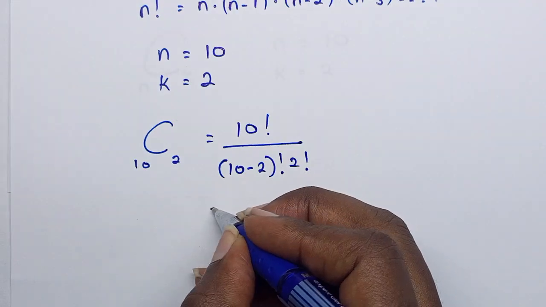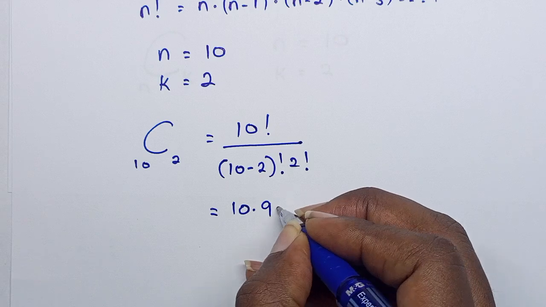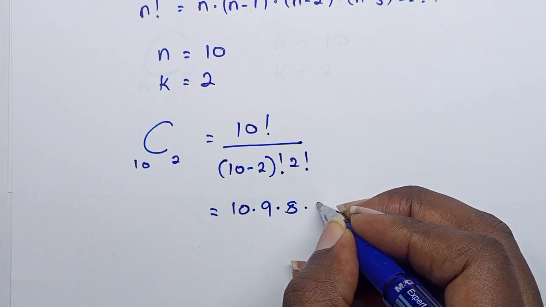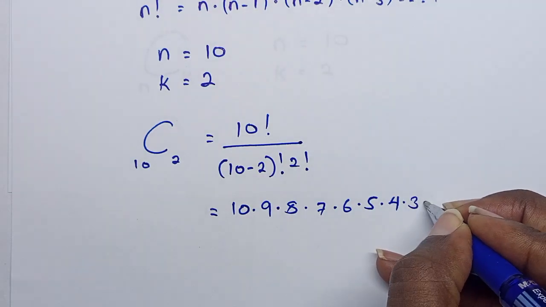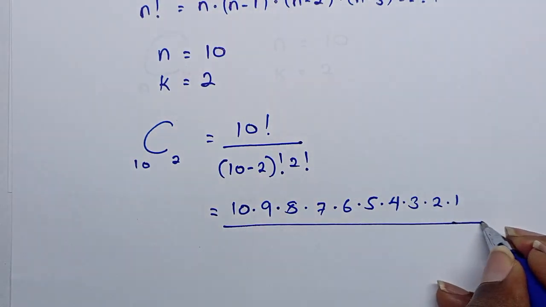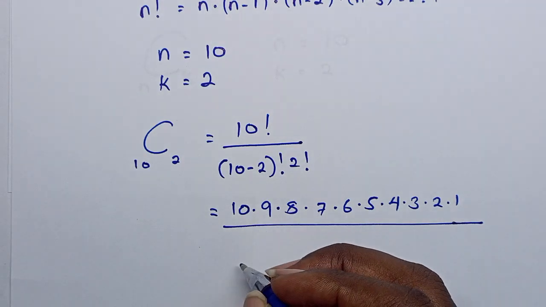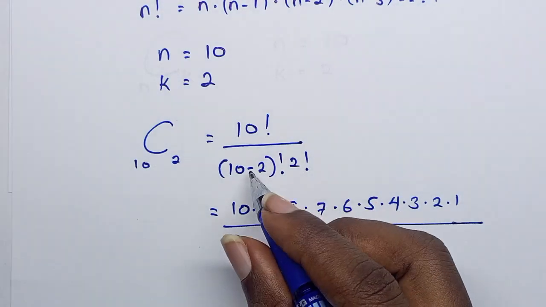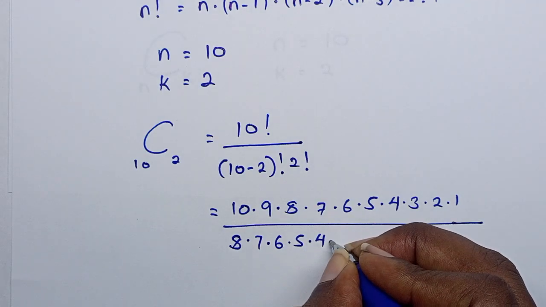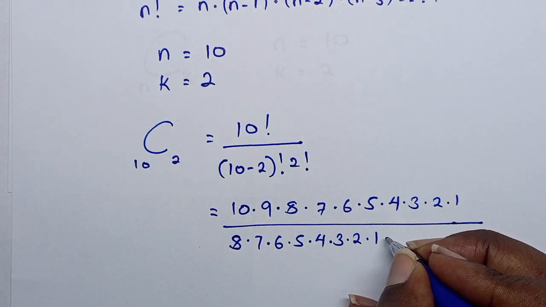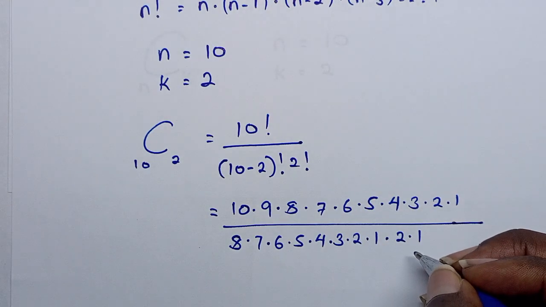So this is 10 times 9 times 8 times 7 times 6 times 5 times 4 times 3 times 2 times 1 over 8 factorial, which is 8 times 7 times 6 times 5 times 4 times 3 times 2 times 1, then times 2 factorial, which is 2 times 1.